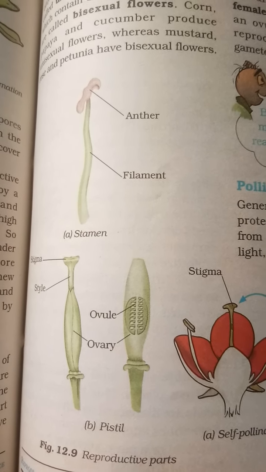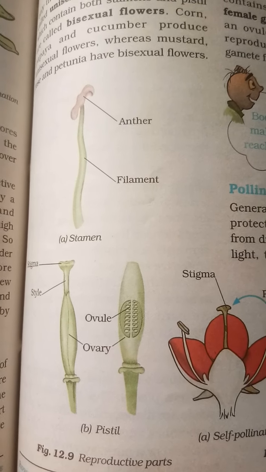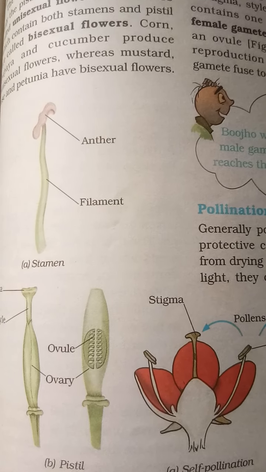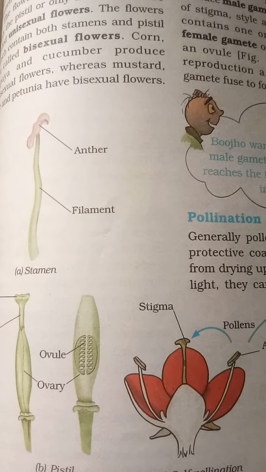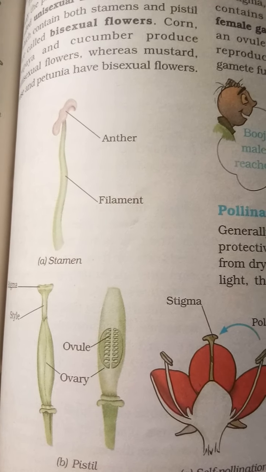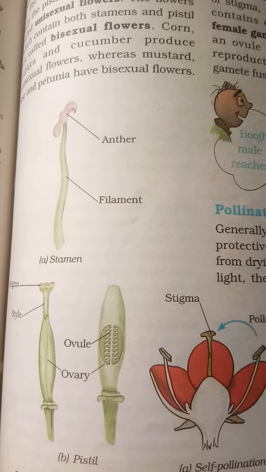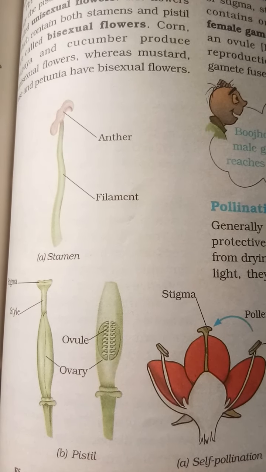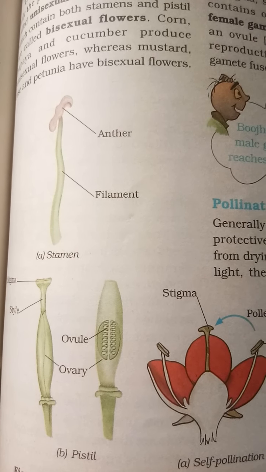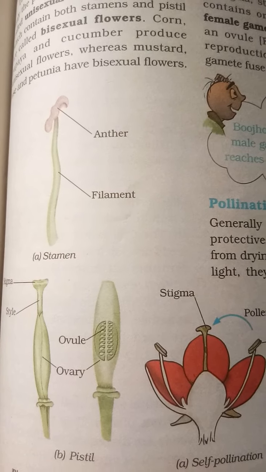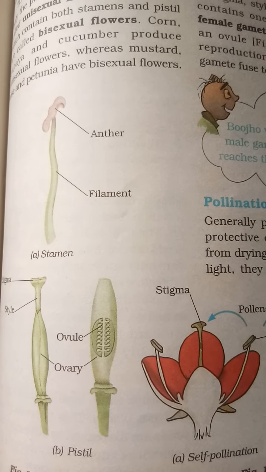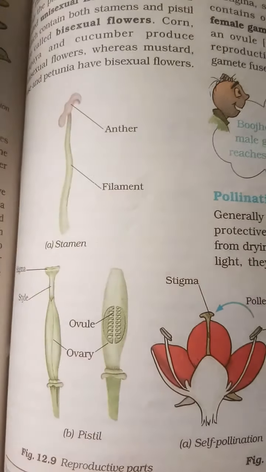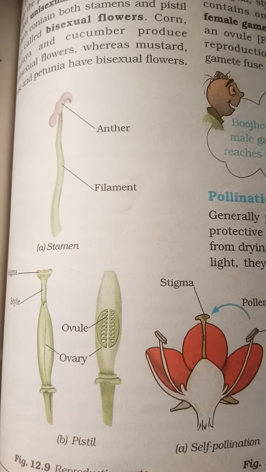Today I am going to discuss sexual reproduction in plants. In sexual reproduction, seeds are produced that give rise to new plants. The flowers in plants are responsible for sexual reproduction. Flowers are called the reproductive part of a plant.